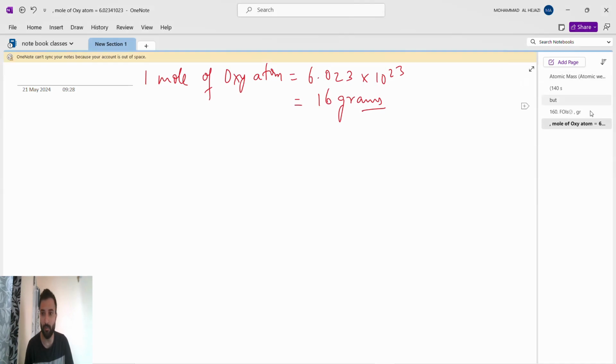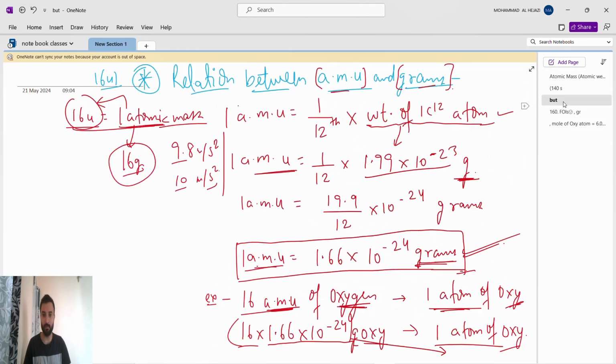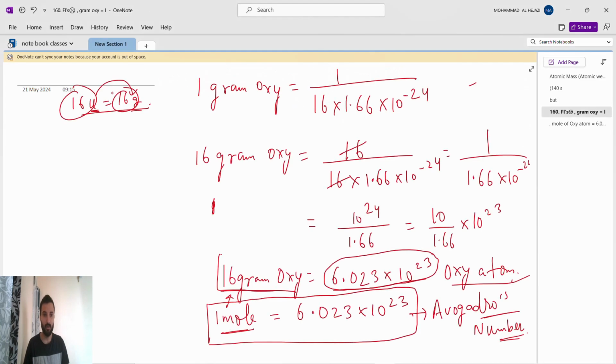1 mole is how much? 1 mole, we know that here, see, 1 mole is 16 gram. Correct. The 16 gram will be nothing but 16 AMU, right? As I have said here, AMU, gram, both are same.